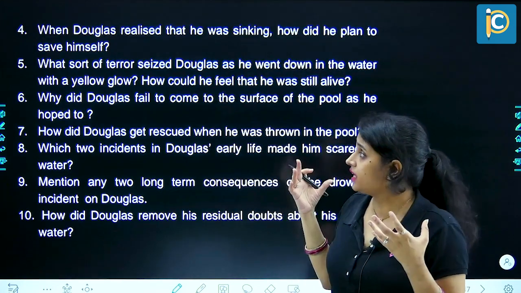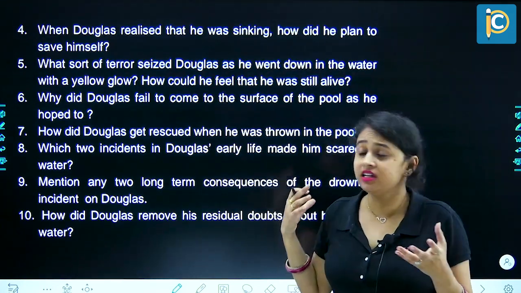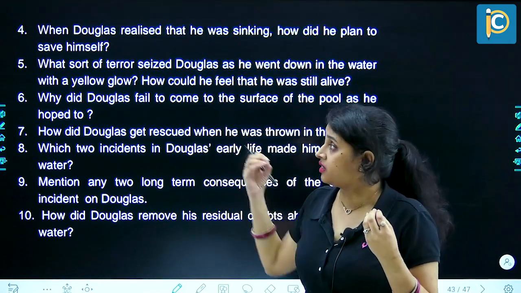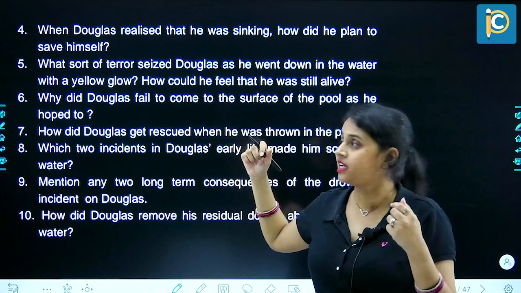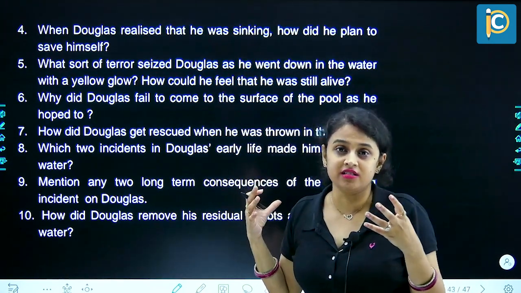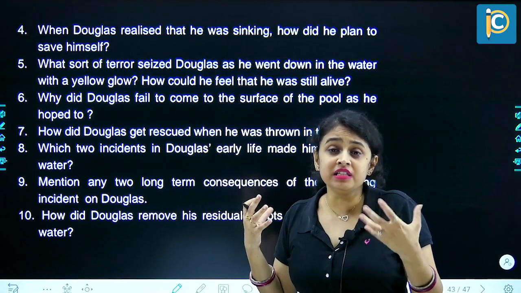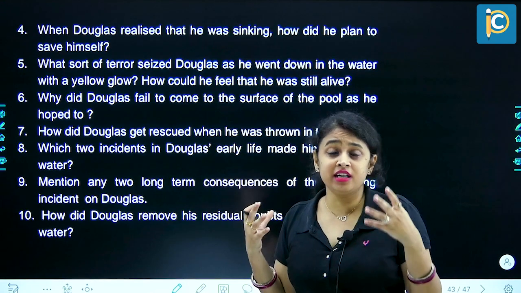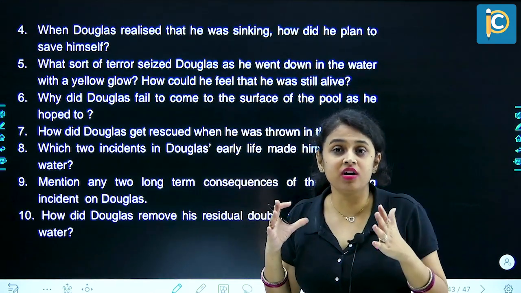So all that was his fight, where everything around him was just water, and that water had a yellow tinge, that yellow glow. So he was feeling very, very terrorized. He felt that it was only the pounding of his heart and the throbbing in his head that reminded him that yes, he's not dead, he's still alive.